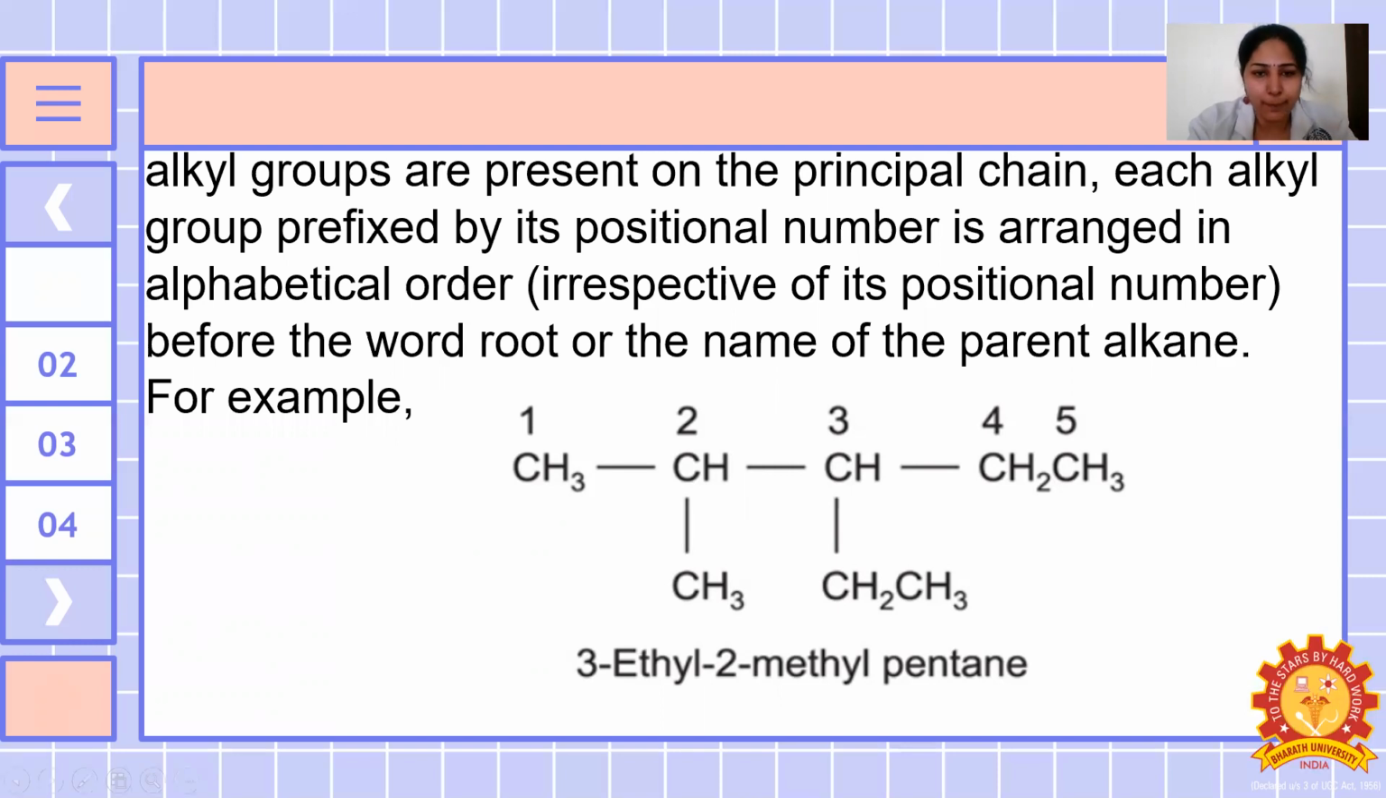So methyl carries number 1, 2, 3, 4, 5. So it's a pentane. No double bonds are there. It's a pentane, a saturated compound. The second position carries a methyl group, so 2-methyl we are giving, and 2 is a locant. Then at the third position ethyl is there, so 3-ethyl. Always a secondary prefix should be before the primary prefix, and a secondary suffix should be after the primary suffix. So we are naming it as 3-ethyl-2-methylpentane.